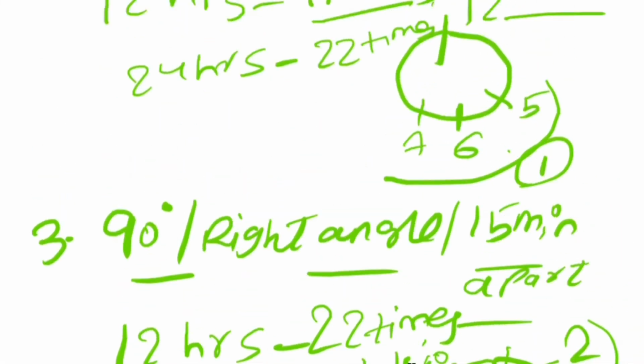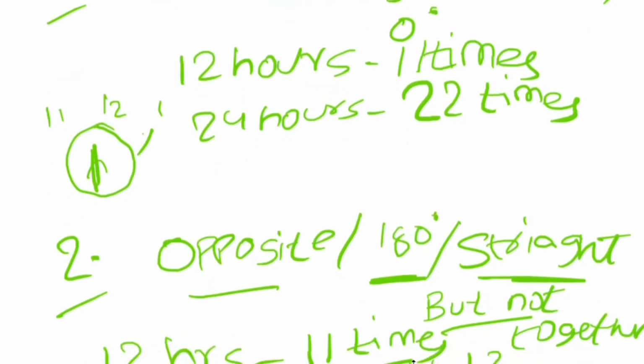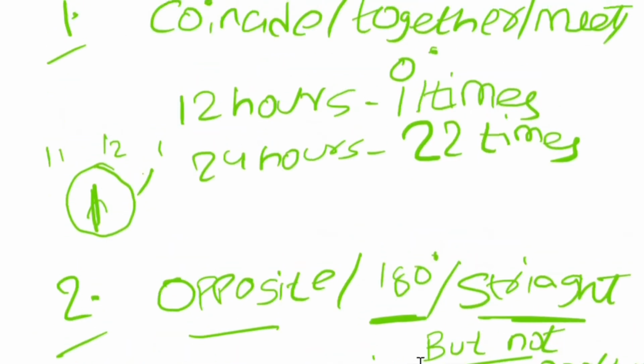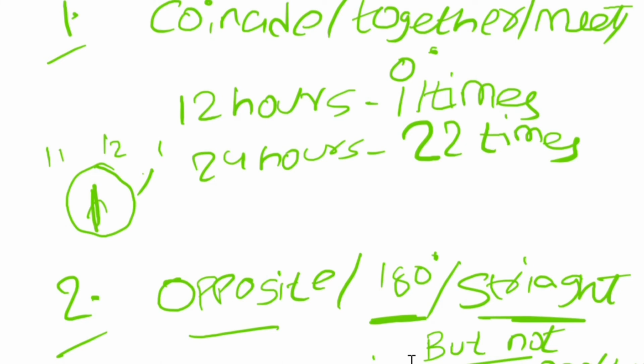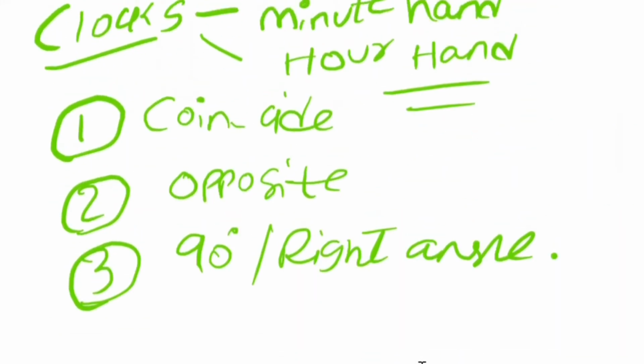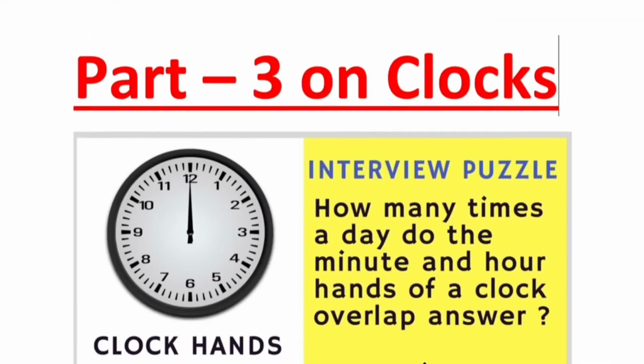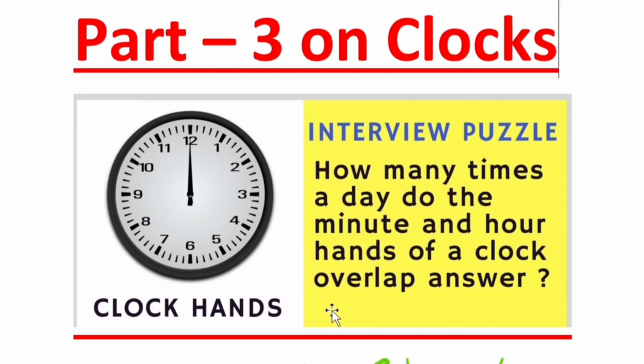This is the basic concept everyone requires before attempting questions on clocks, whether the hands coincide, are opposite, or form a right angle. These are very straightforward questions you will get in your examination. So I hope you understood this lecture. This is the part 3 video as I said earlier, and we'll be discussing the remaining questions. I'll be telling you a few questions, so see carefully.